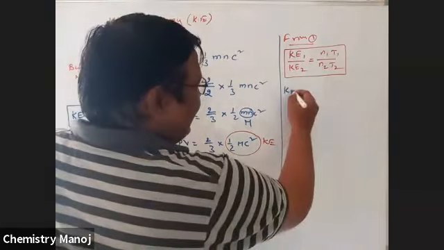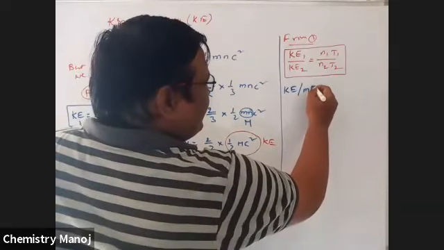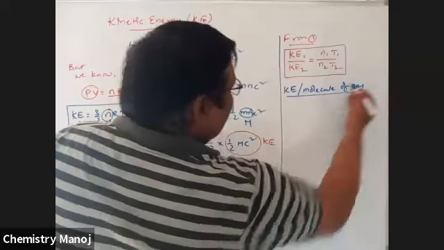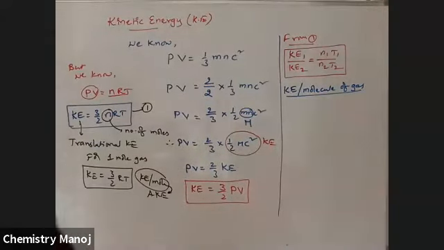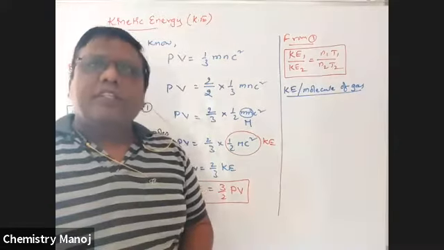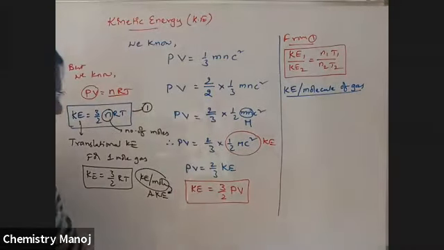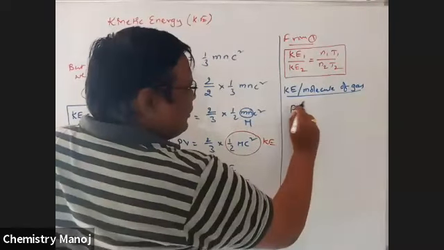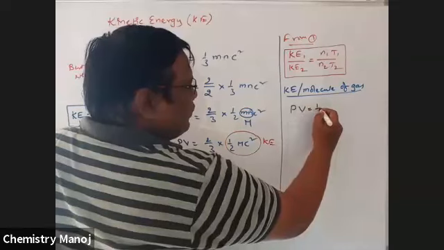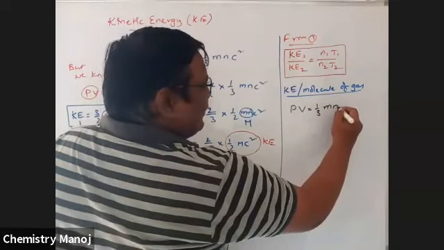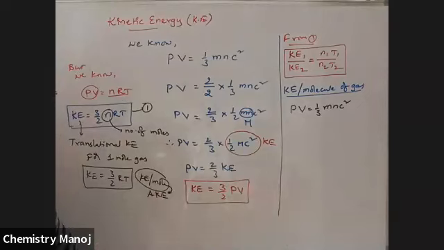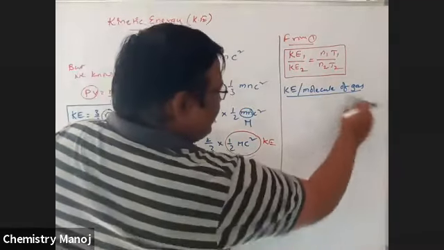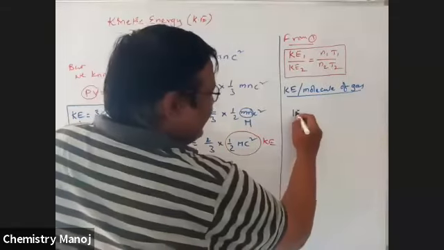Calculate kinetic energy per molecule of a gas. How to calculate kinetic energy per molecule of a gas? Okay, so per molecule, mind it, we know PV is equal to 1/3 mNc square. Sorry, kinetic energy. We know KE is equal to